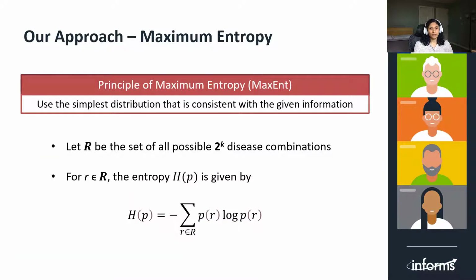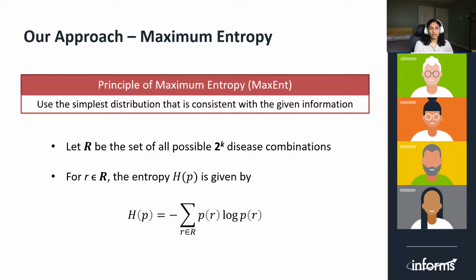In light of these limitations, maximum entropy is a principled way to solve this problem. But what does maximum entropy mean? The principle of maximum entropy is that we use the simplest distribution that is consistent with the given information. That is, we account for all the information we know about the diseases and assign the probabilities accordingly.